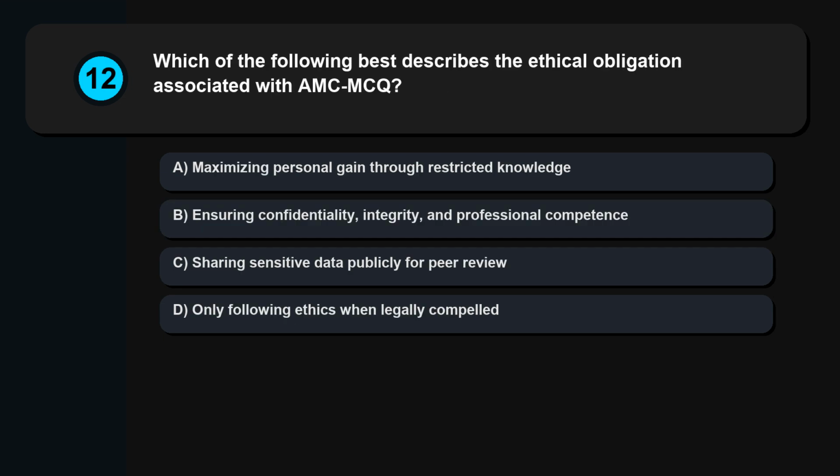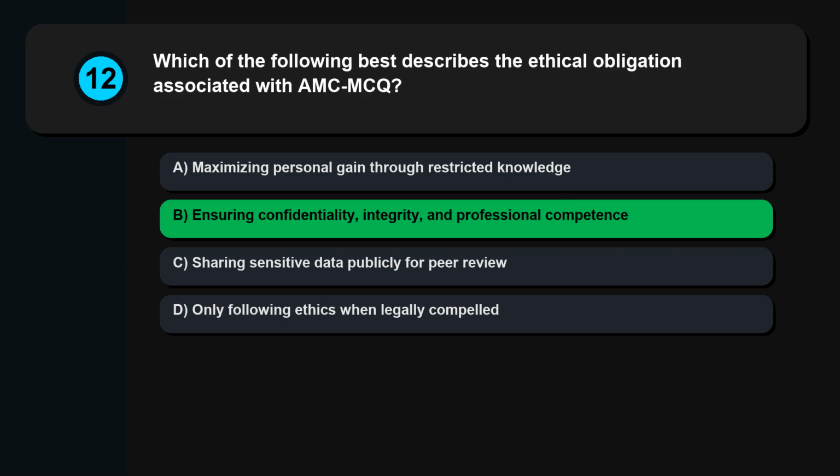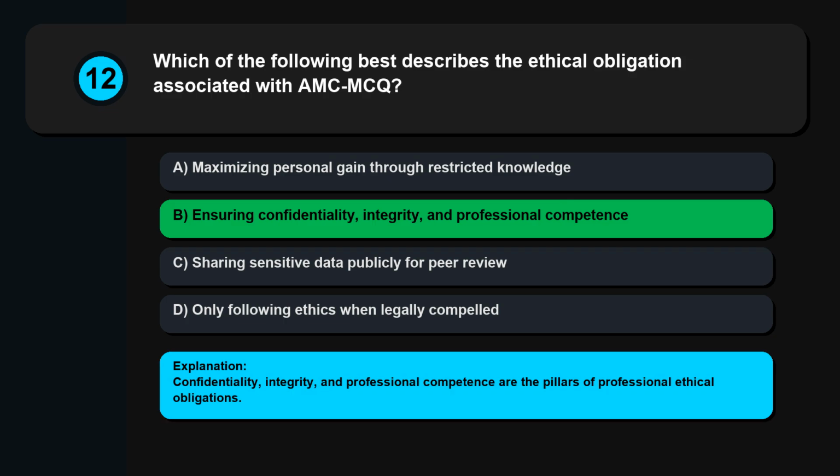Question 12. Which of the following best describes the ethical obligation associated with AMC MCQ? Maximizing personal gain through restricted knowledge. Ensuring confidentiality, integrity, and professional competence. Sharing sensitive data publicly for peer review. Only following ethics when legally compelled. Confidentiality, integrity, and professional competence are the pillars of professional ethical obligations.